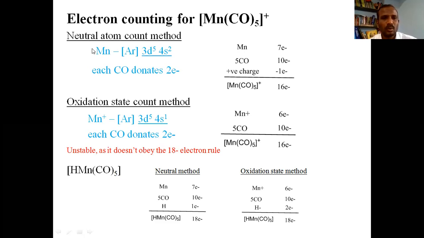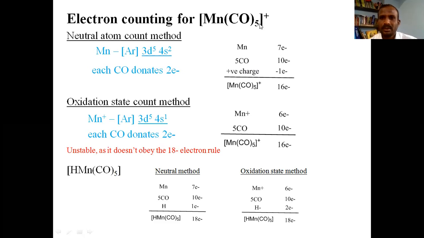You just write the electronic configuration of atomic metal, and it is 3d5 4s2. The total number of electrons contributed by manganese is 7, and there are 5 carbonyl groups, each donates 2, and the total amounts to 10.